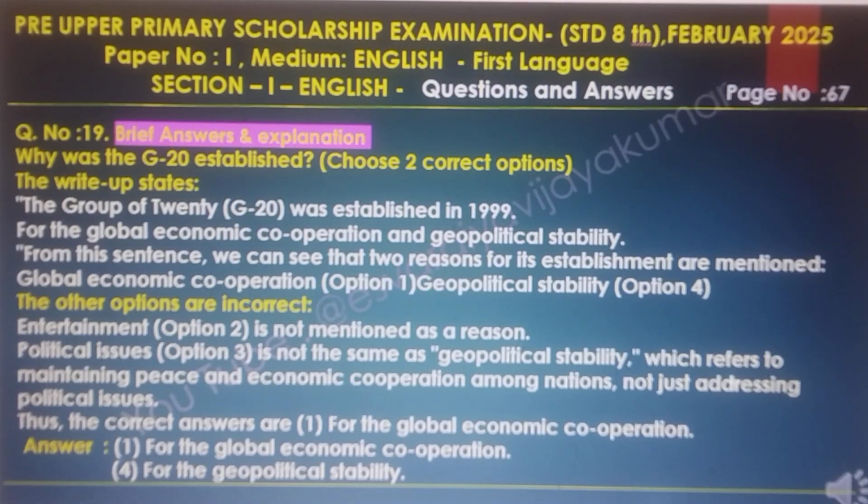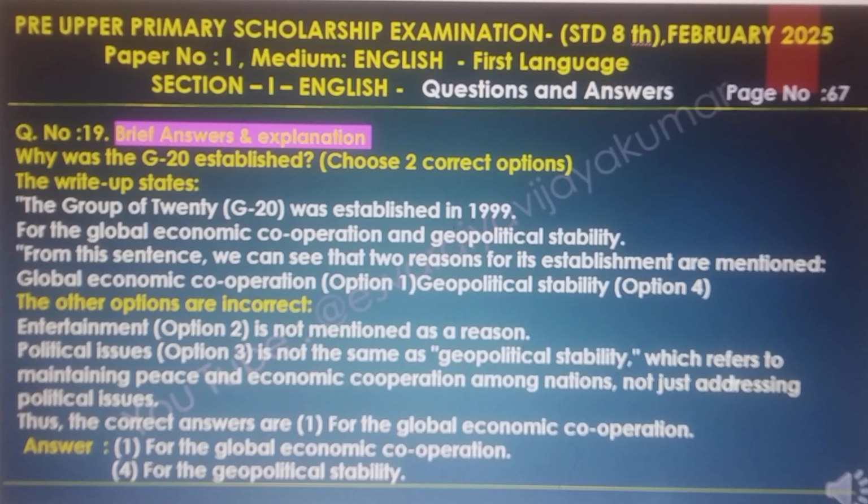Why was the G20 established? The write-up starts. The Group of 20, G20, was established in 1999 for the global economic corporations and the geopolitical stability. From this sentence, we can see that the two reasons for its establishment are mentioned: global economic corporations, option 1, and geopolitical stability, option 4. The other options are incorrect.